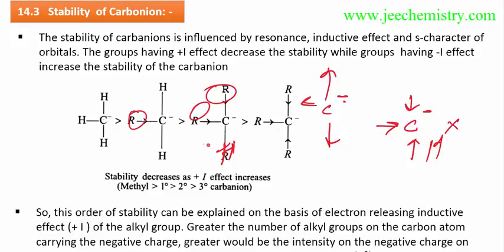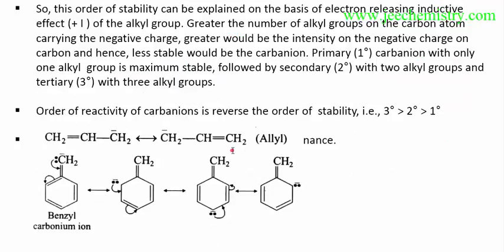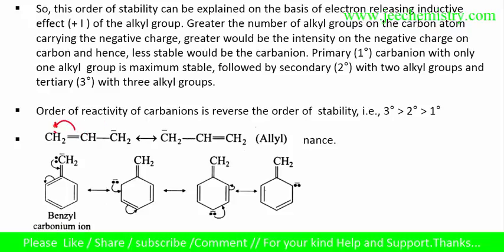Now in this way you can understand the stability of carbanions. Now here is the allylic carbanion. There is resonance, so there is a dispersion of negative charge. This negative charge is not shared by only one carbon atom; it is shared by these two carbon atoms. If we draw the resonance structures, the pi bond will move to this position, and the negative charge will shift to these positions. Here this carbon and this carbon share the negative charge. So there is a dispersion of negative charge, which stabilizes it. As the dispersion increases, the stability of the negative charge increases.